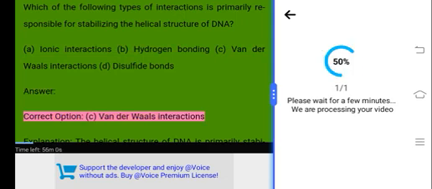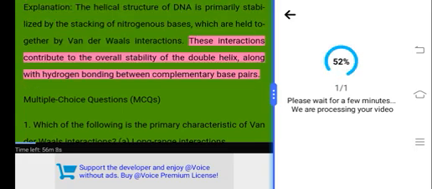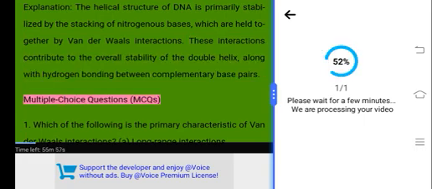Van der Waals interactions. Explanation. The helical structure of DNA is primarily stabilized by the stacking of nitrogenous bases, which are held together by van der Waals interactions. These interactions contribute to the overall stability of the double helix, along with hydrogen bonding between complementary base pairs.